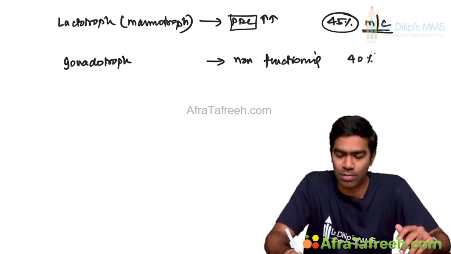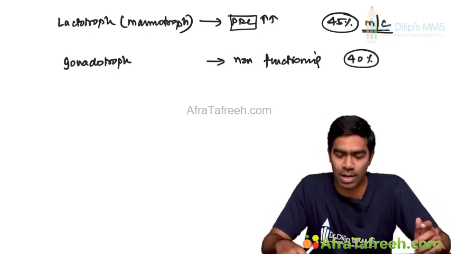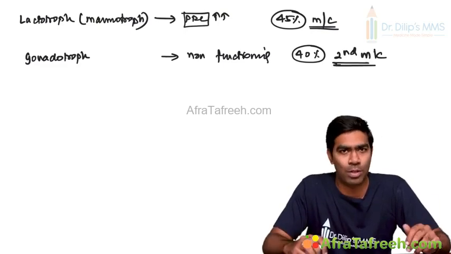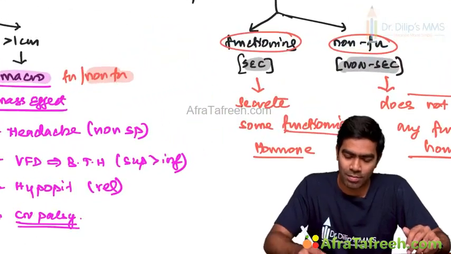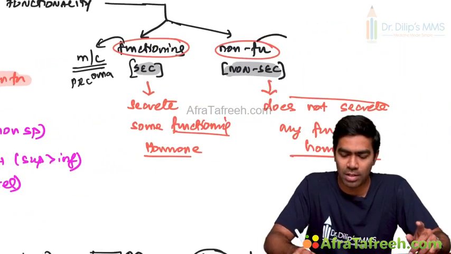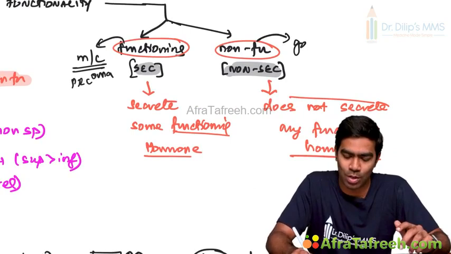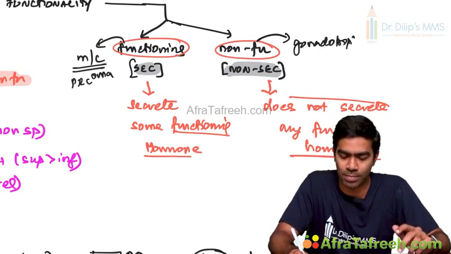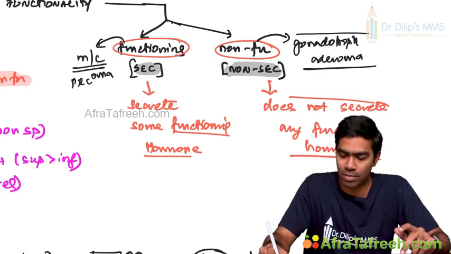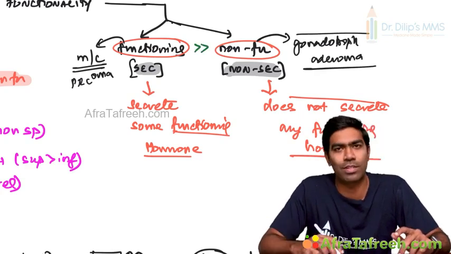So it contributes approximately 40% of the pituitary adenomas, which means it's the second most common tumor among the pituitary adenomas. So I can write: the overall most common functioning pituitary adenoma tends to be prolactinoma. Very important point. Similarly, the most common non-functioning tumor tends to originate from a gonadotroph adenoma. Remember, functioning tumors are more common than non-functioning tumors. You know that because only 40% are non-functioning, which come from the gonadotrophs. The remaining 60% are almost all functioning tumors.